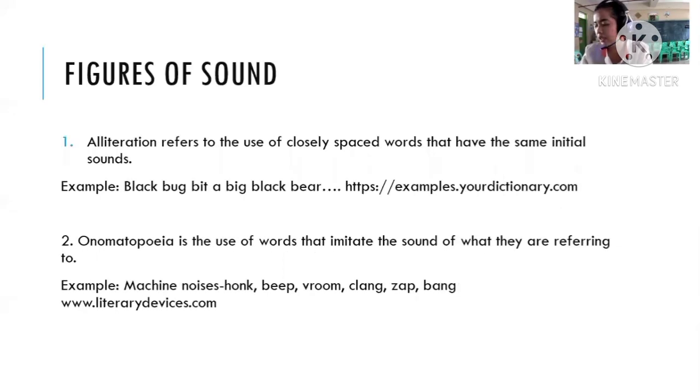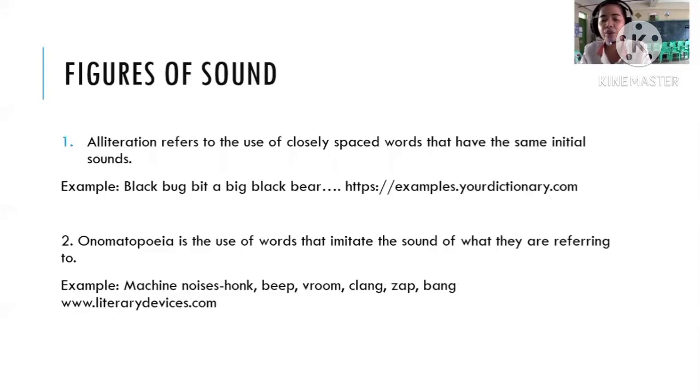Next one is figures of sound. Alliteration is a repetition of the same initial sound. So like big buck, black bear. So repetition of B. And next one is onomatopoeia. Onomatopoeia is the use of words that imitate the sound of machines, animals, and the like. So for machines, the noises are beep, vroom, clank, zap, bang. So that's the figures of sound.